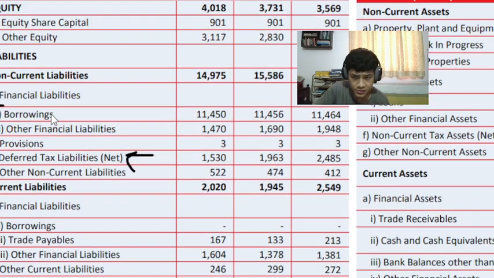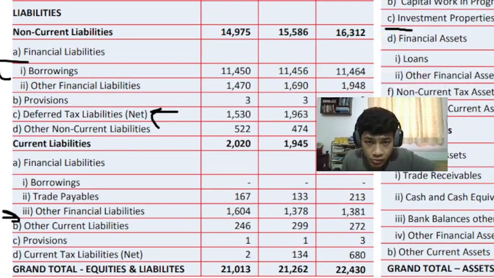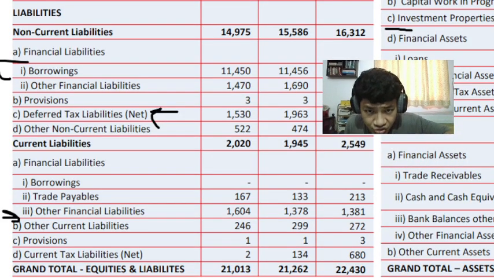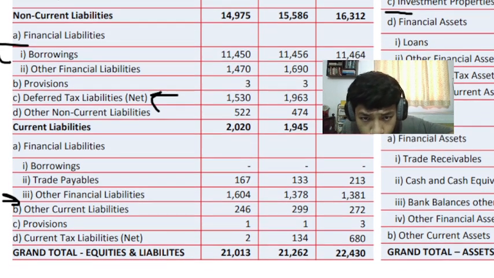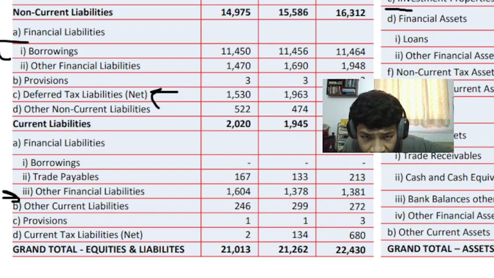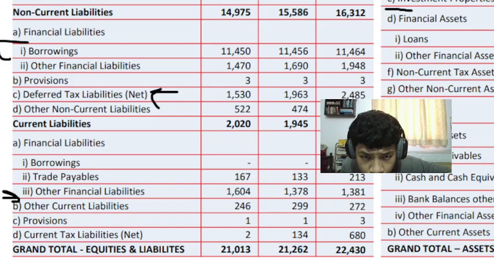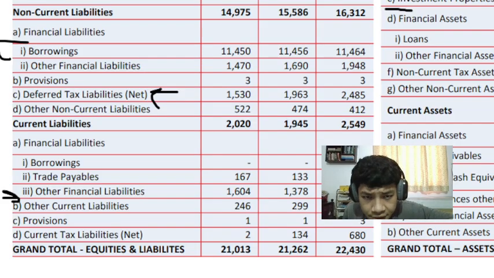We can do that. So current liabilities for fiscal year 2025: we see 138 crores of other financial liabilities. We see 2.13 crores of trade payables, very low.